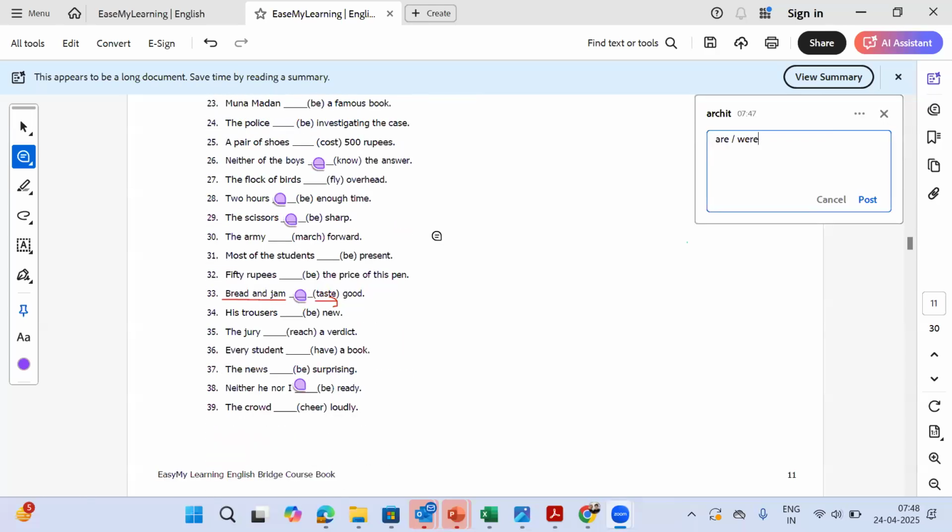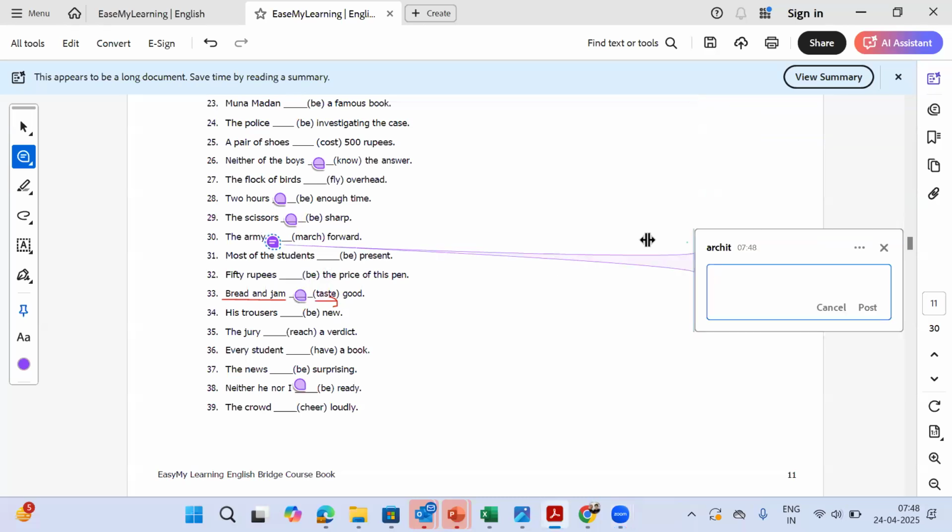Now, the next question which we come to is question number 30. The army dash forward. The verb is march. Please answer. We are getting some answers.